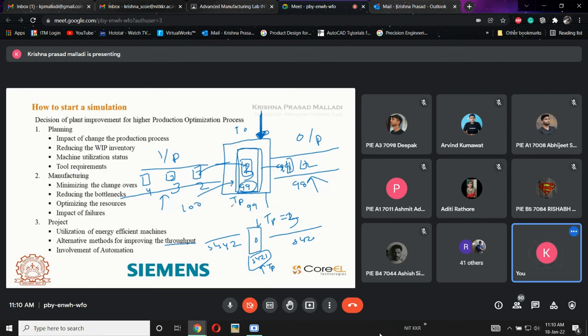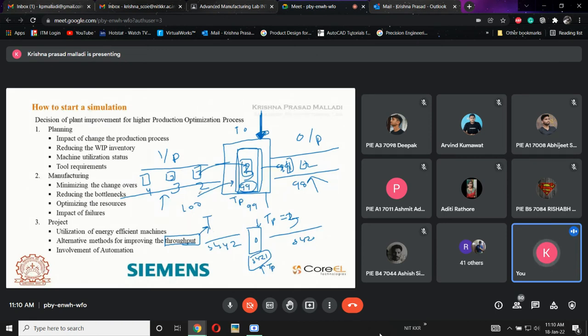This is one of the things we are going to analyze in the simulation also. We are going to calculate the throughput analysis. Throughput analysis is one of the main things in the Plant Simulation software, where we check each and every machine for throughput. How much utilization is there for a machine? Throughput is with respect to the part only.